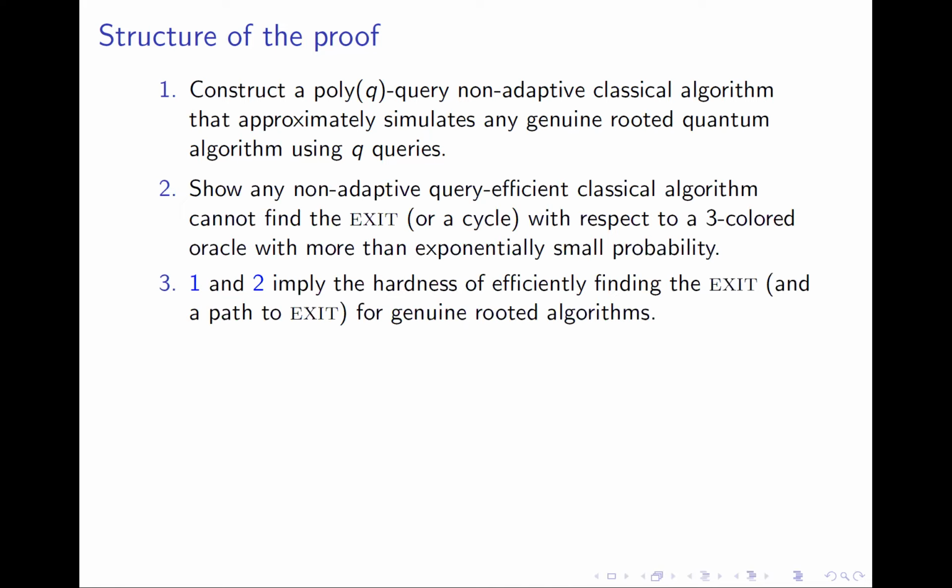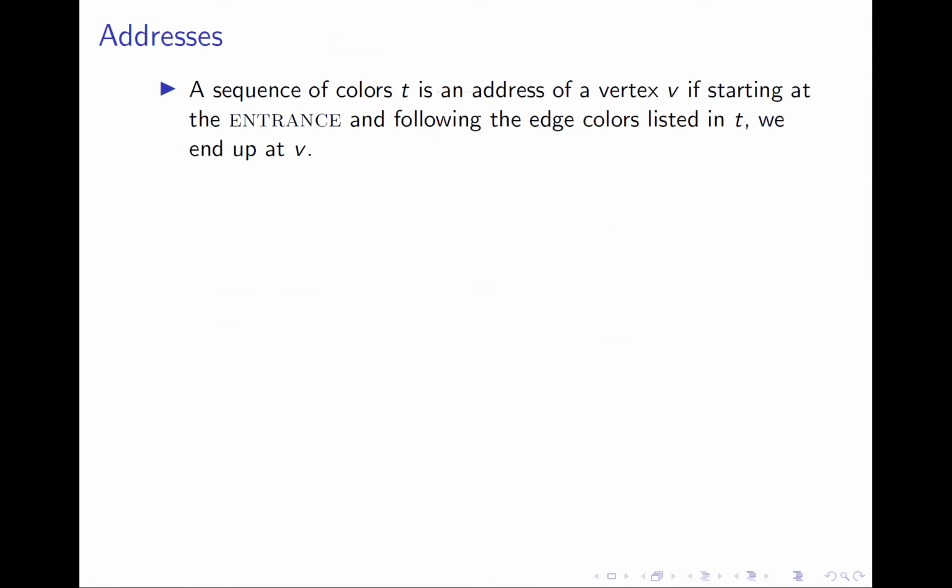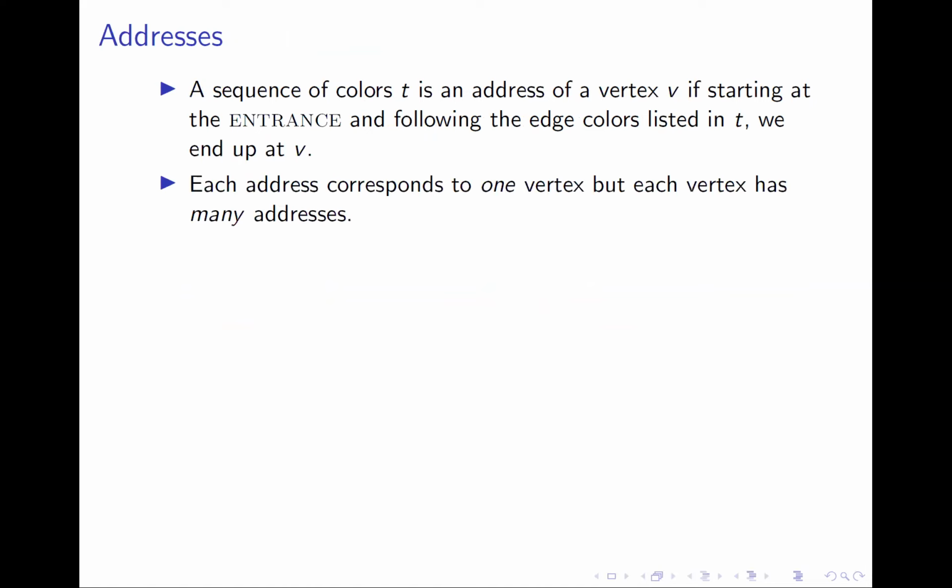We will give a little bit more intuition on our arguments for points 1 and 2, starting with the notion of addresses. An address is basically a sequence of colors. We say that a sequence of colors is an address of a vertex V in the welded tree graph if we start at the entrance and follow the edge colors given by the sequence, then we end up reaching the vertex V. Note that each address is associated with one vertex, that is the vertex that it ends up reaching, but each vertex will have many addresses.